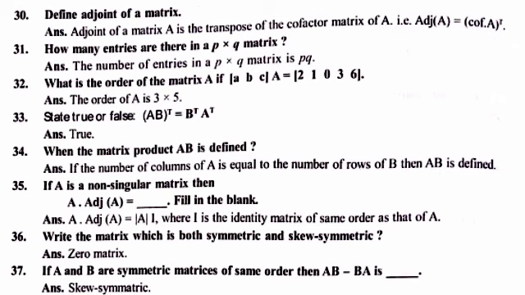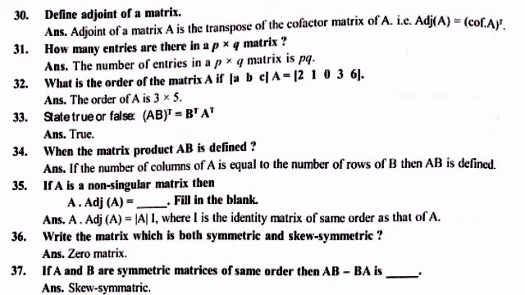Here are given some important questions, where 30 is define the adjoint matrix, and then is how many entries in a matrix of order P cross Q, that means the number of elements is PQ. And then is what is the order of the matrix, and simply apply the condition of a product, then you can find. Then 33 is also one of the easiest questions, whether transpose of A into B is equal to B transpose into A transpose is rightly true. This is the property. And when the matrix product AB is defined, as you know the definition, you can apply the condition of a product to find the answer.